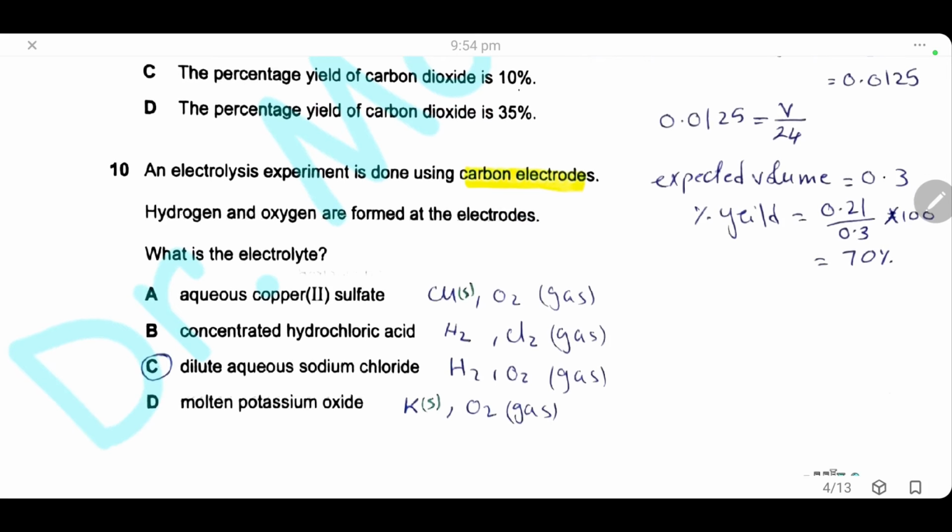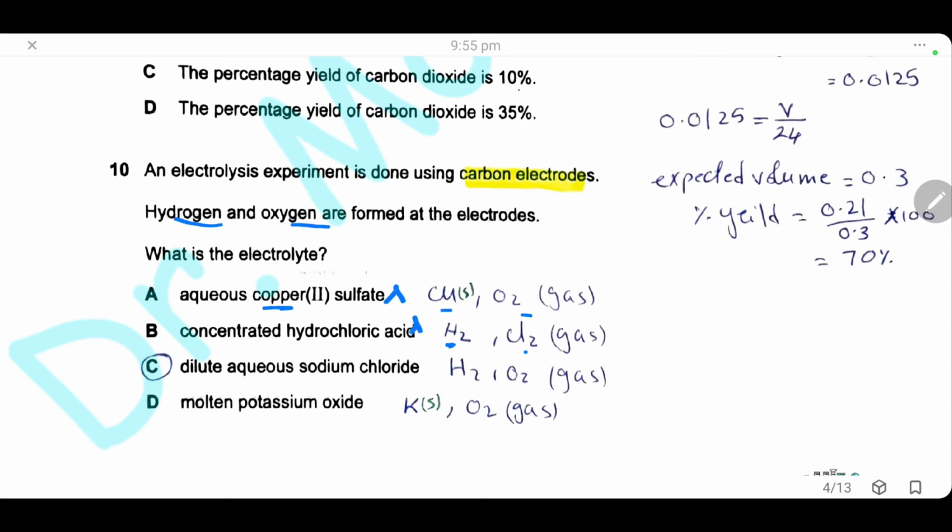Question 10. An electrolysis experiment is done using carbon electrodes. Hydrogen and oxygen formed at the electrodes. What is the electrolyte? Here, if the electrolyte is copper sulfate, we will have copper metal at the cathode and oxygen gas at the anode. If we have concentrated hydrochloric acid, we will have hydrogen gas at the cathode and chlorine gas at the anode. So it is not hydrogen and oxygen.